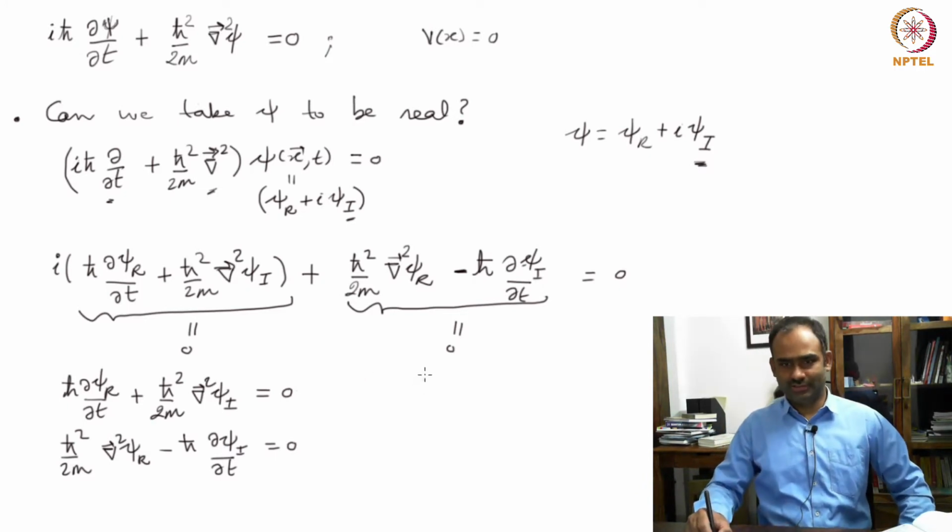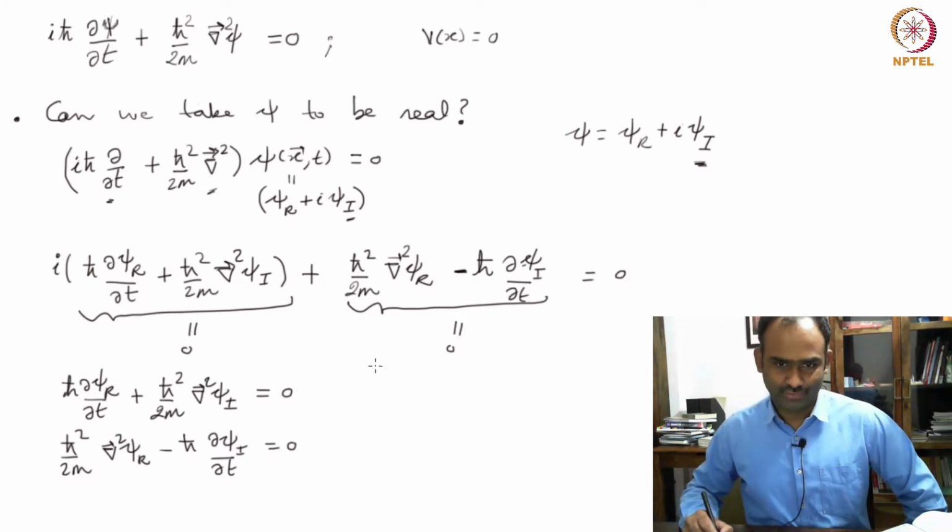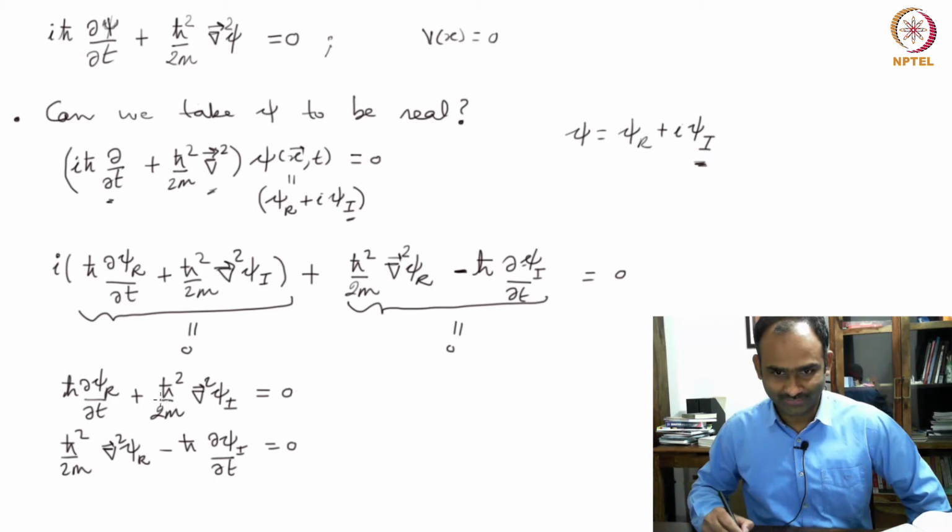So you get these two equations now, and of course they don't look like Schrodinger equation at all, because you have psi r here and psi I here.